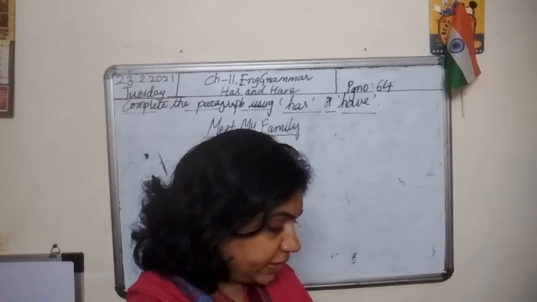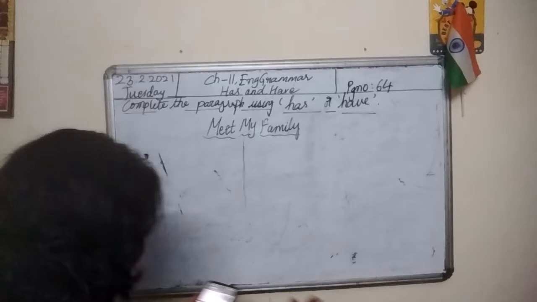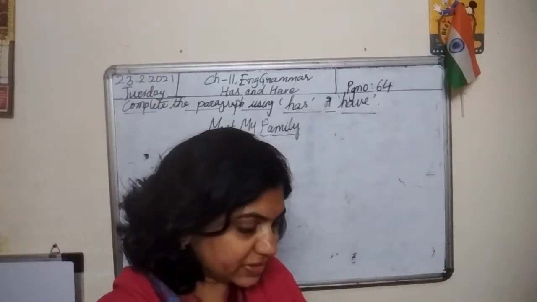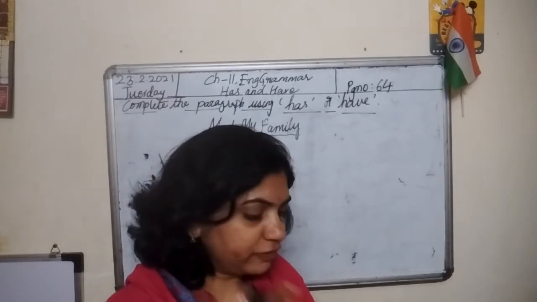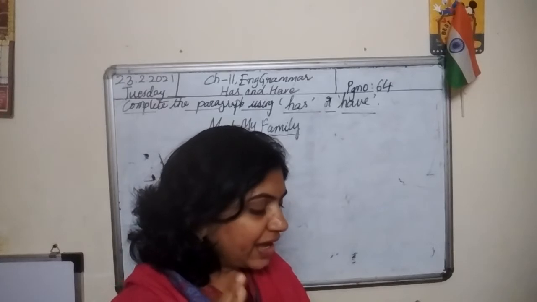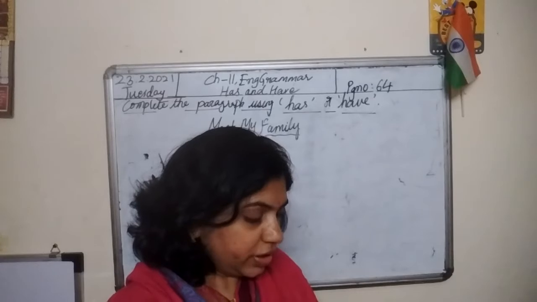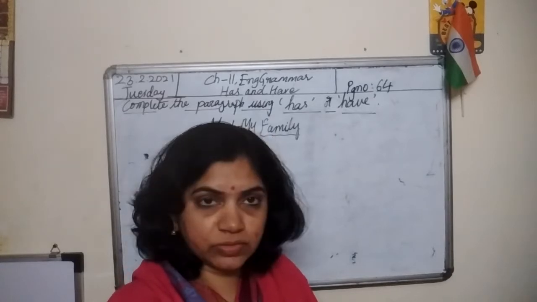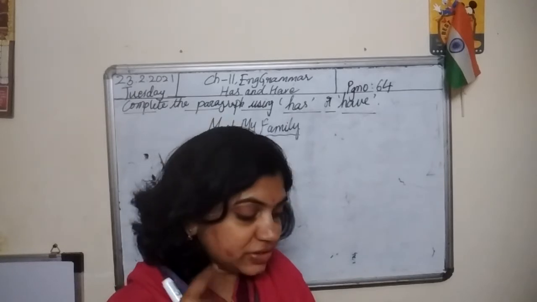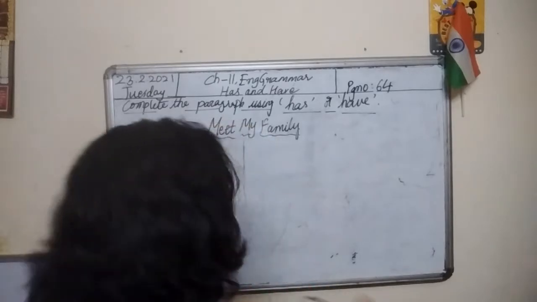The name of the paragraph is Meet My Family. This is a small story about a family. My name is Rohan. I am 6 years old. Here in this paragraph, there is a boy whose name is Rohan, and he is introducing his family. Let's read the paragraph and fill up the given blanks with has and have.